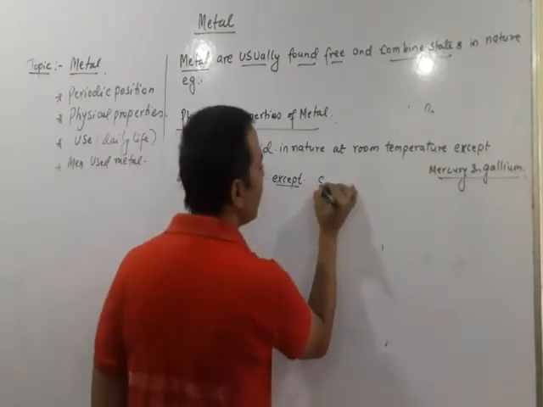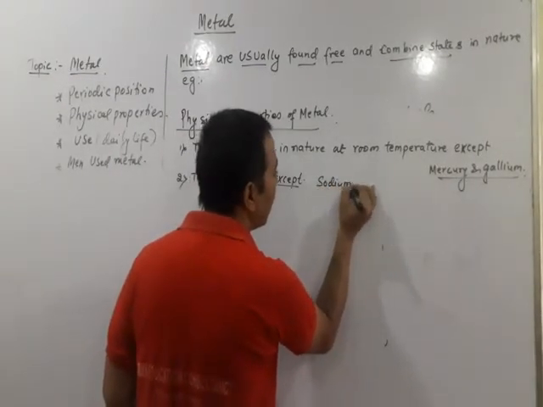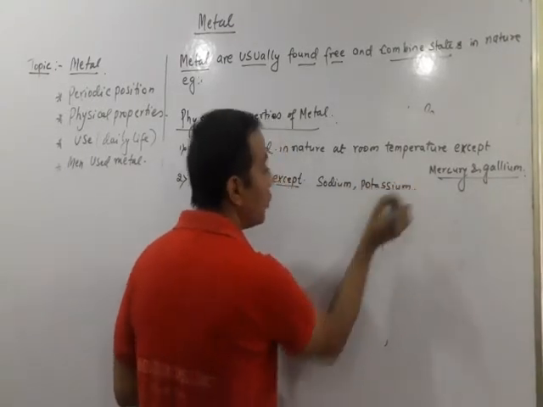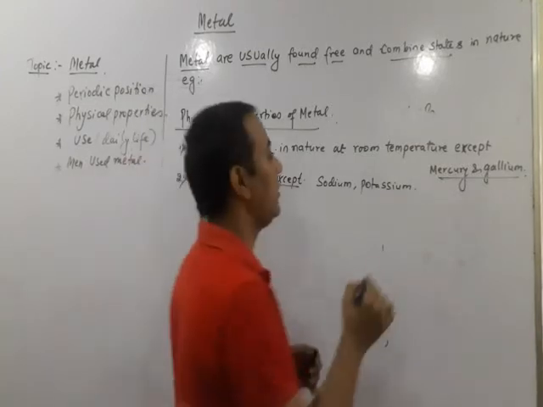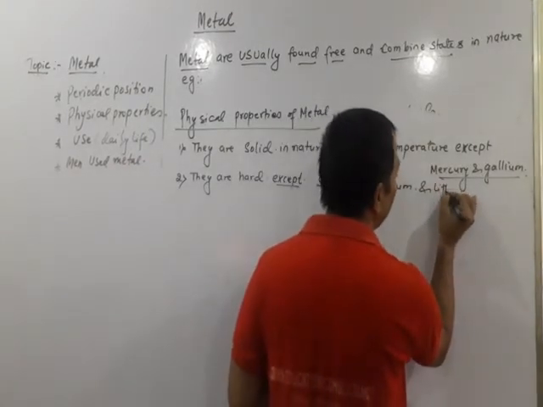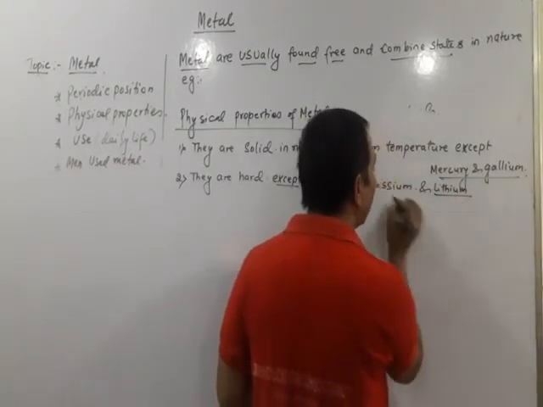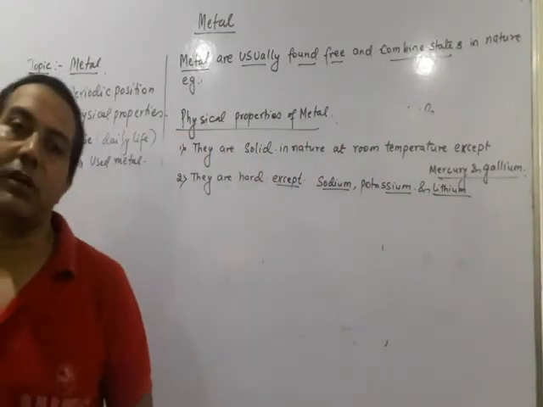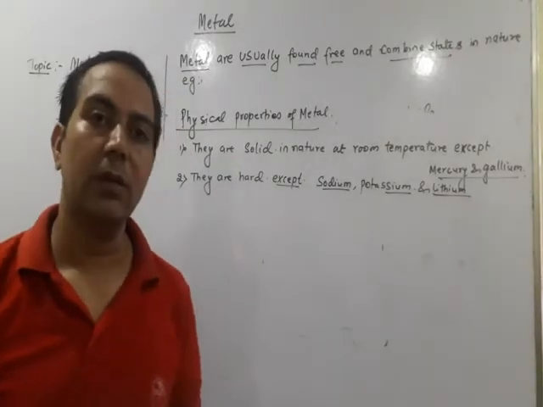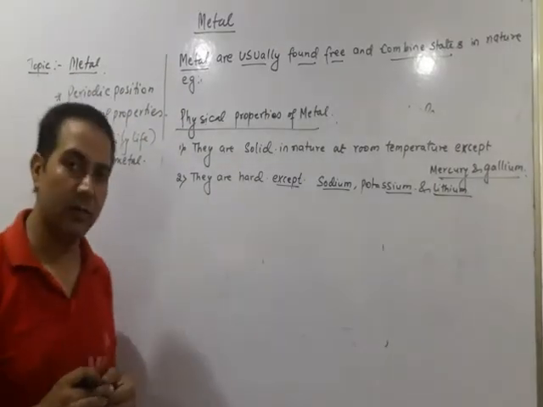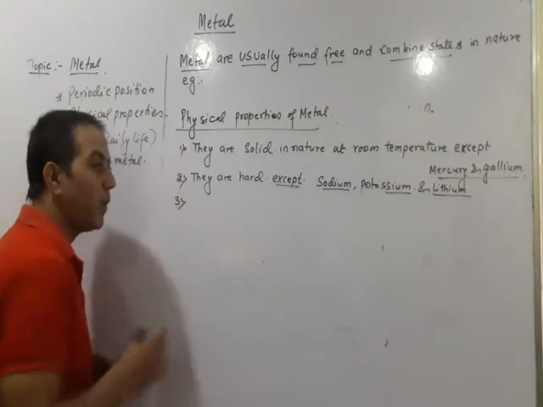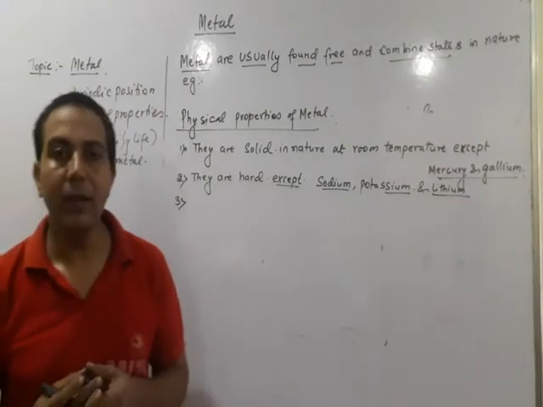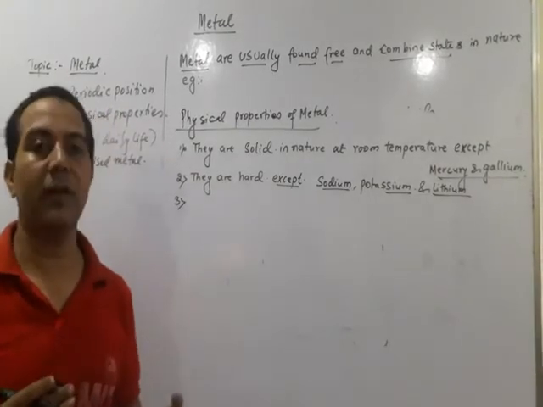They are sodium, potassium, and lithium. Okay, these are the three metals which are not hard in nature. They are soft in nature. Then if we go to the next property, what will we find? They are much heavier, isn't it?